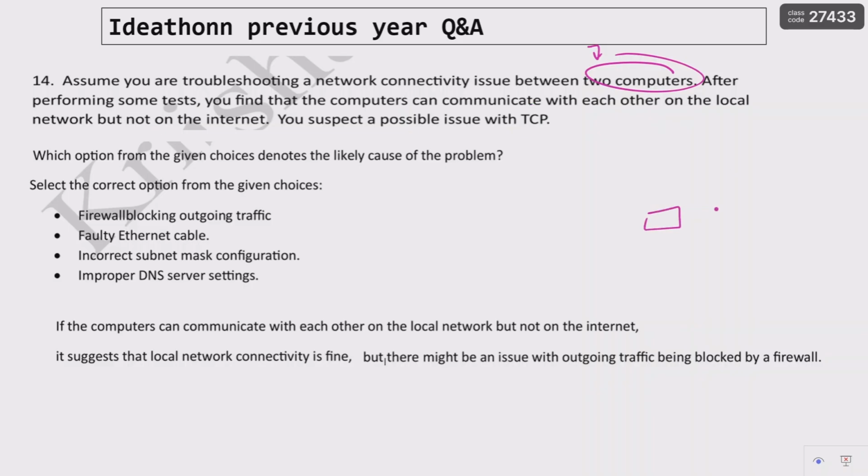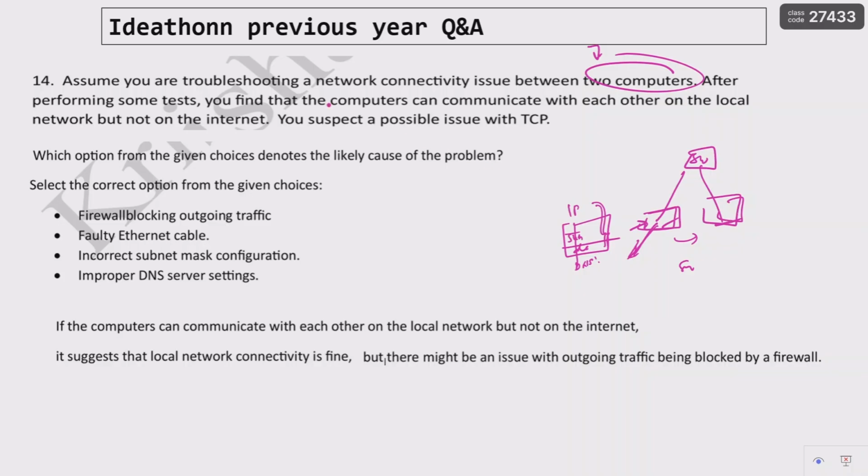So local network means within your network, something like switches, where one computer will be able to communicate with another computer successfully. If you have done some Packet Tracer activities, here we need to provide the IP address, a subnet mask, the default gateway, and the DNS server IP address before establishing the connection from one PC to another PC, right?